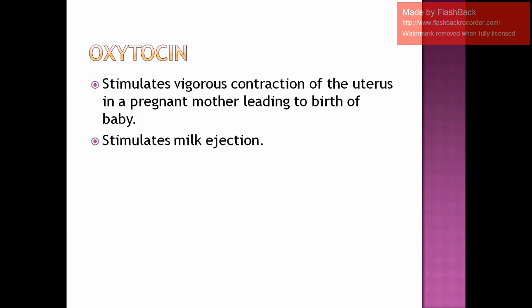Which lobe? Posterior pituitary lobe. And then it brings about continuous, vigorous contraction of the uterus, which will help to push the baby out. And apart from that, it also stimulates milk ejection. What does it do? It stimulates milk ejection.